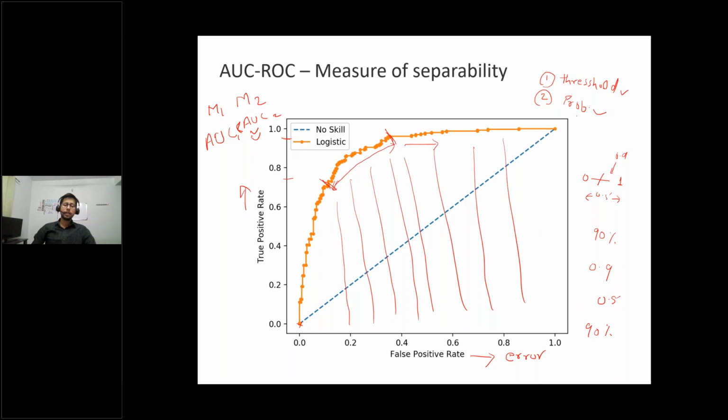In other words, suppose the AUC value is 70%. This says that 70% of the variance in the target variable is explained by the model or predictors. The remaining 30% you cannot guarantee.